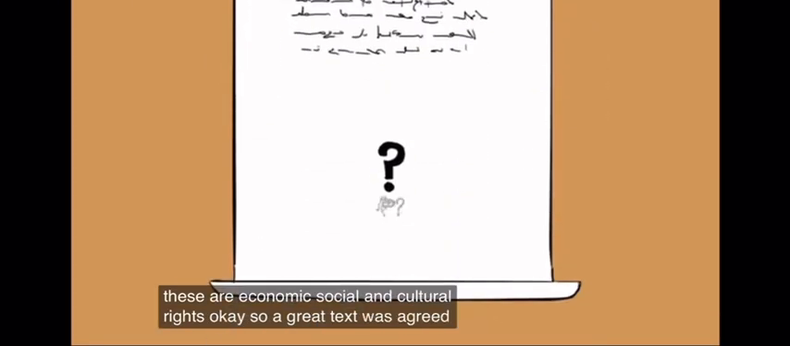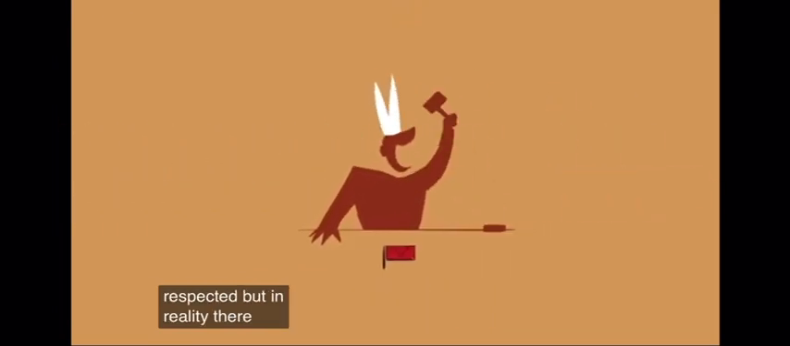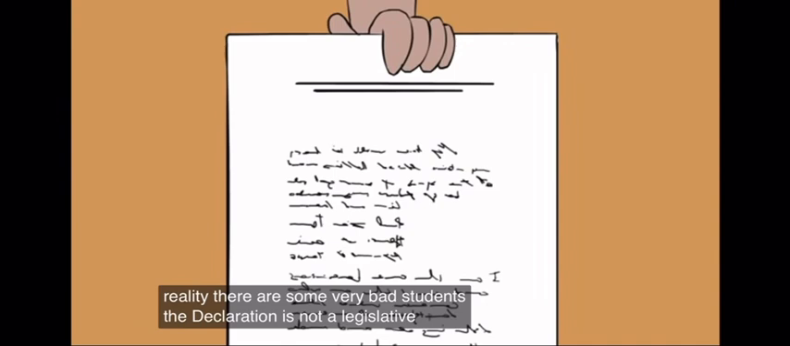Okay, so a great text was agreed upon, but who does what? Well, on paper, the state's mission is to take the necessary measures for the Declaration to be respected. But in reality, there are some very bad students. The Declaration is not a legislative text, it's an ideal.